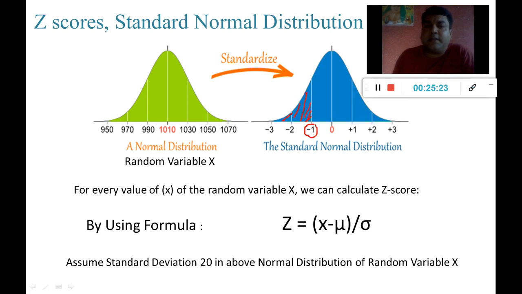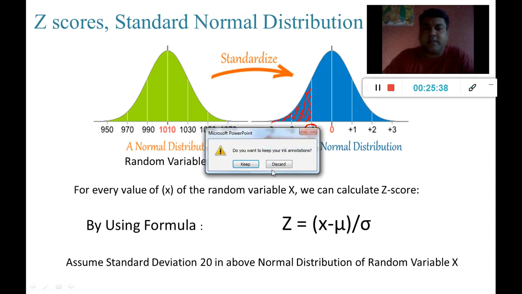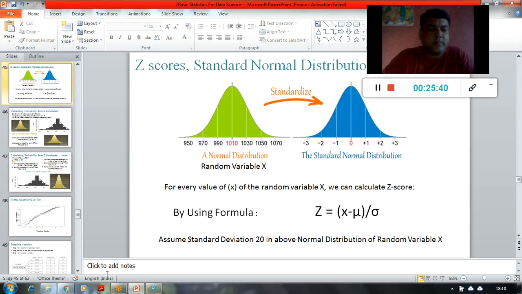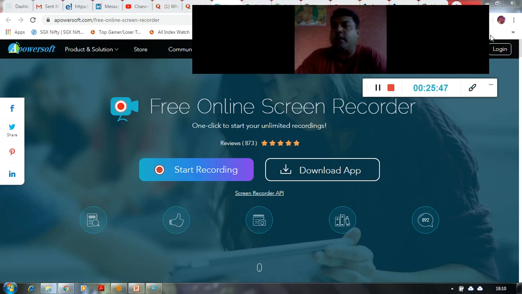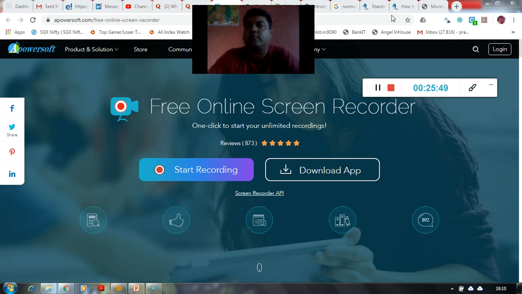Suppose I am interested in this point, then the area to the left of this point is what the z-table is going to give me. So let me show you first what this z-table is all about, which will simplify your understanding.